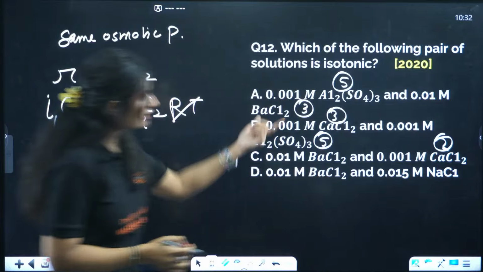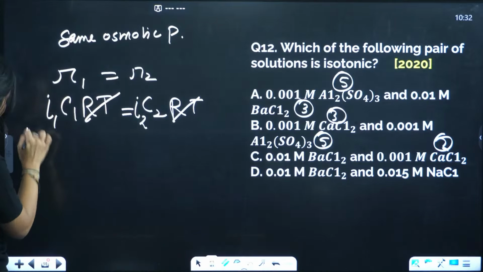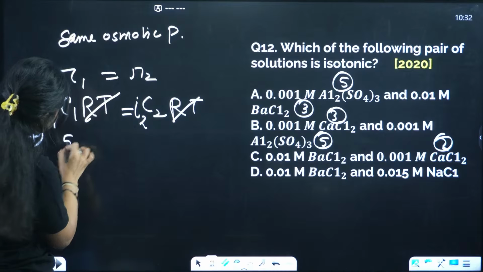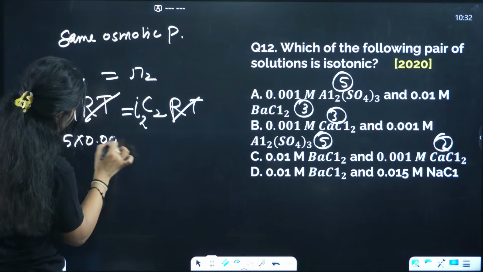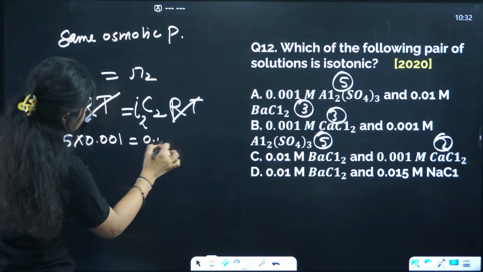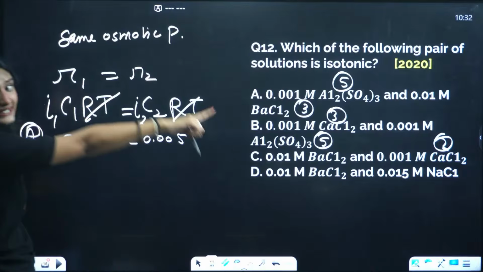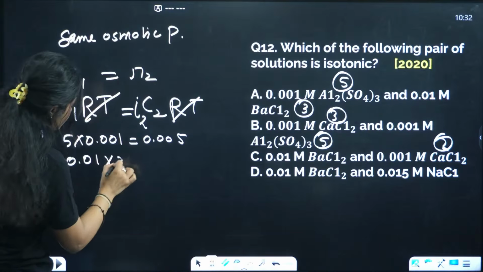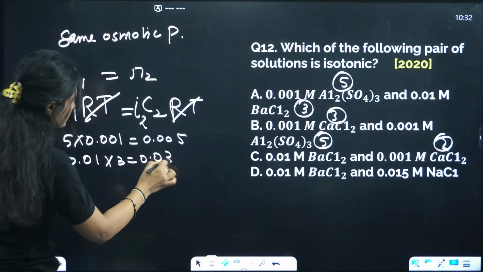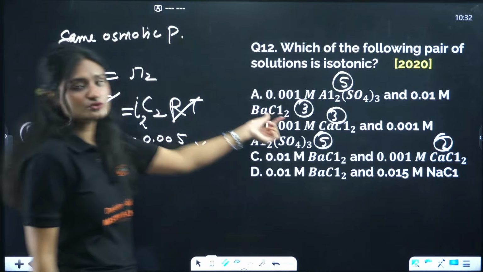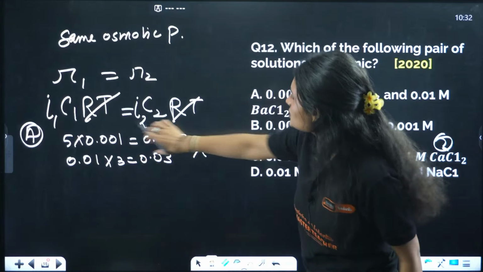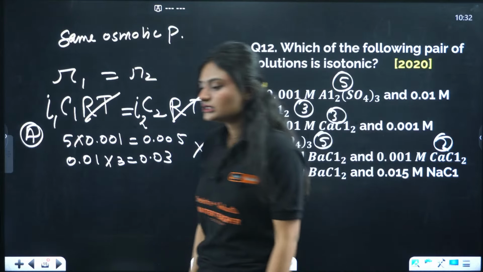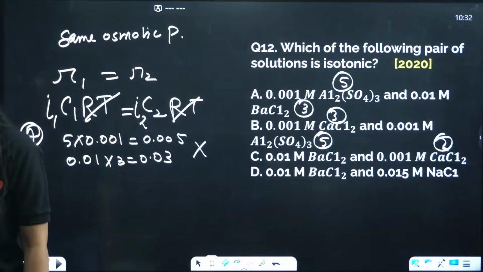Okay, I'll just calculate it straight. For the first one, I'm calculating 5 times 0.001, that is 0.005. The right hand side should also be equal. 0.01 times 3 is 0.03. So obviously this is not isotonic. As you see, this term is not equal. i1 C1 should be equal to i2 C2.